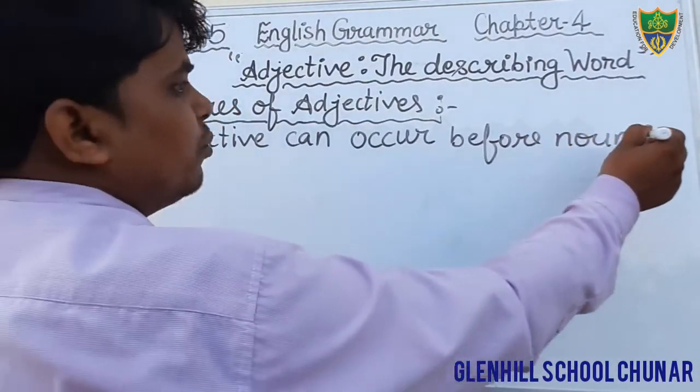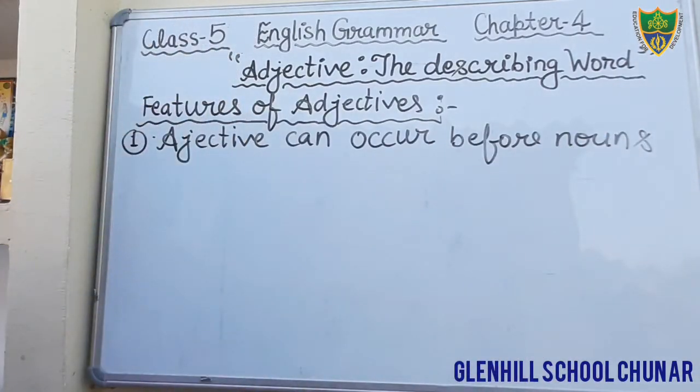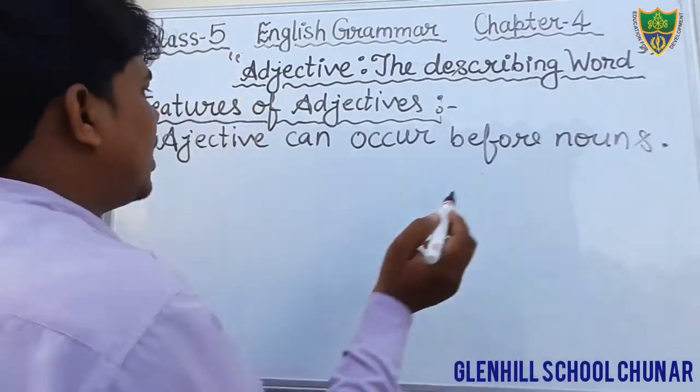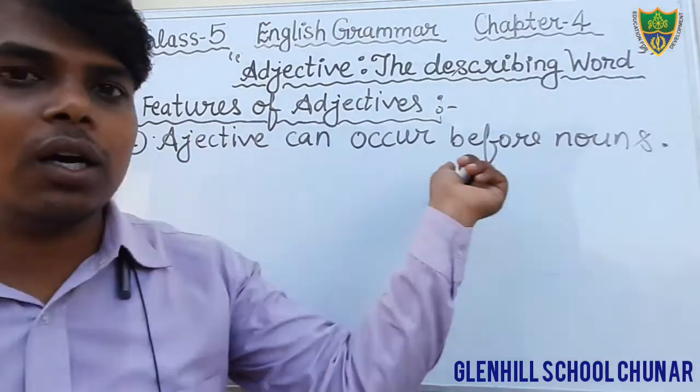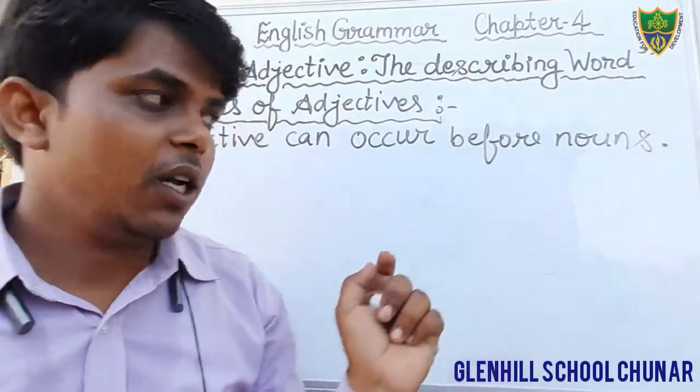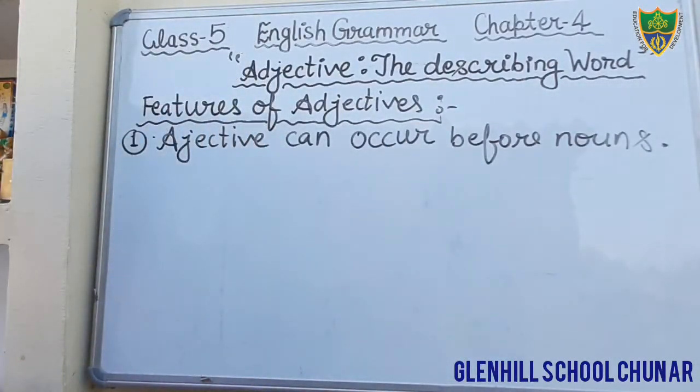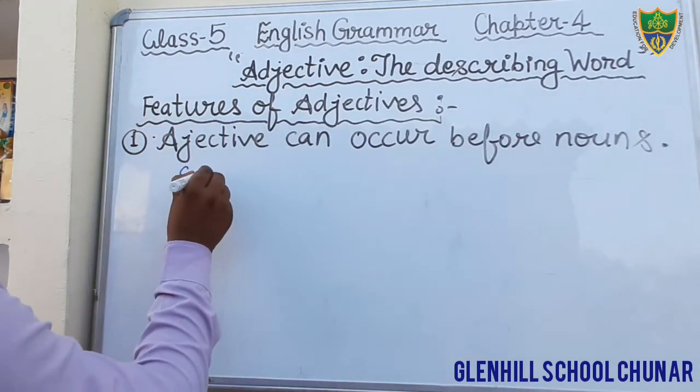The first feature is that an adjective can occur before the noun. And the example we can see here. We will see the example.